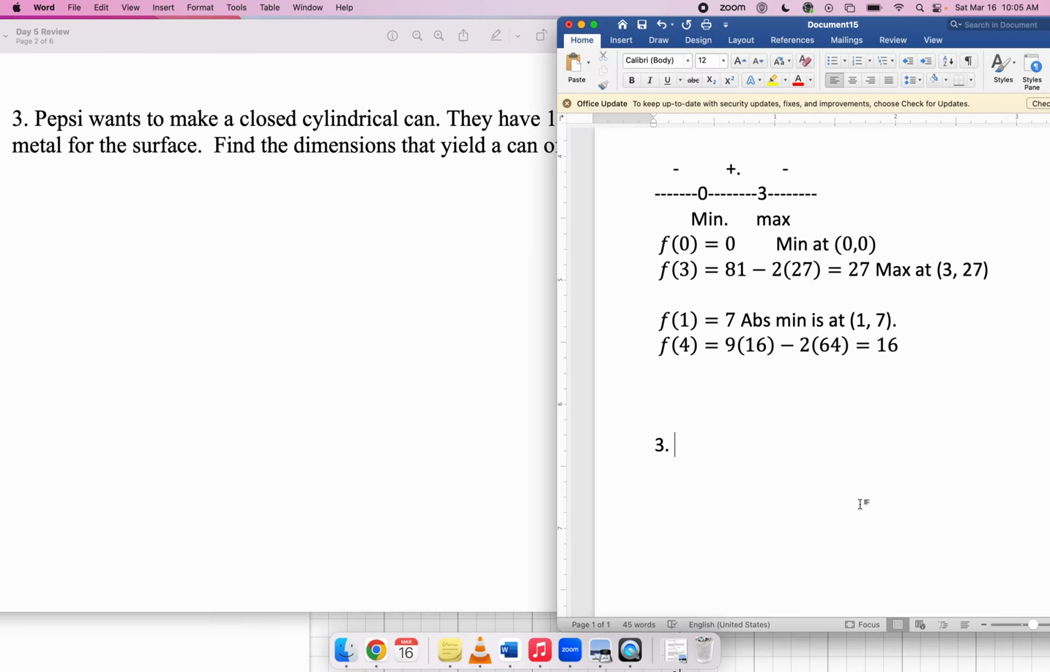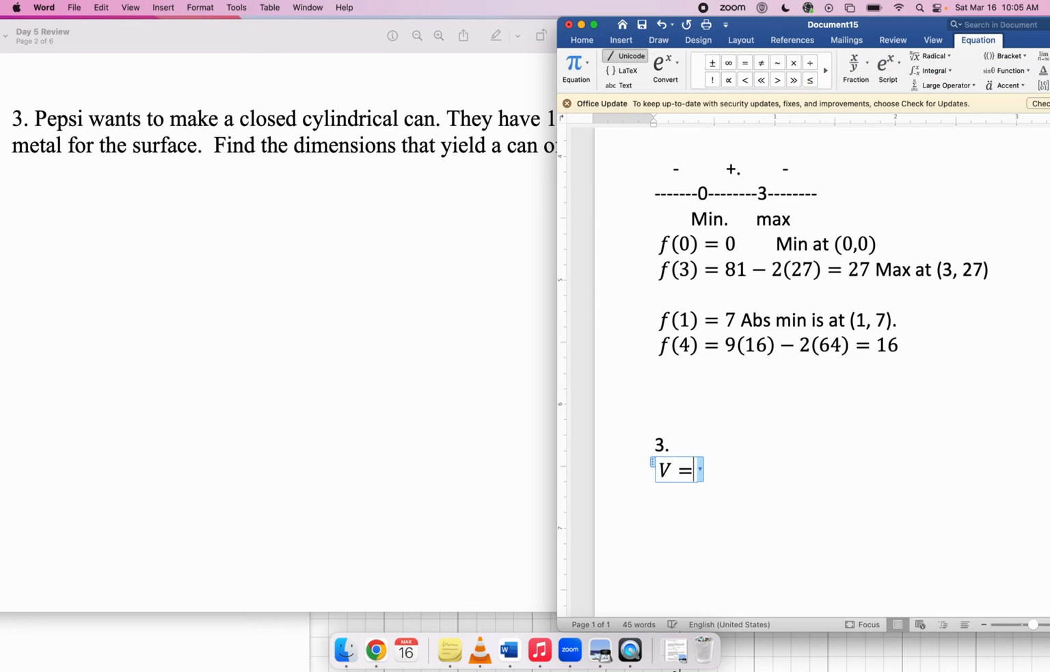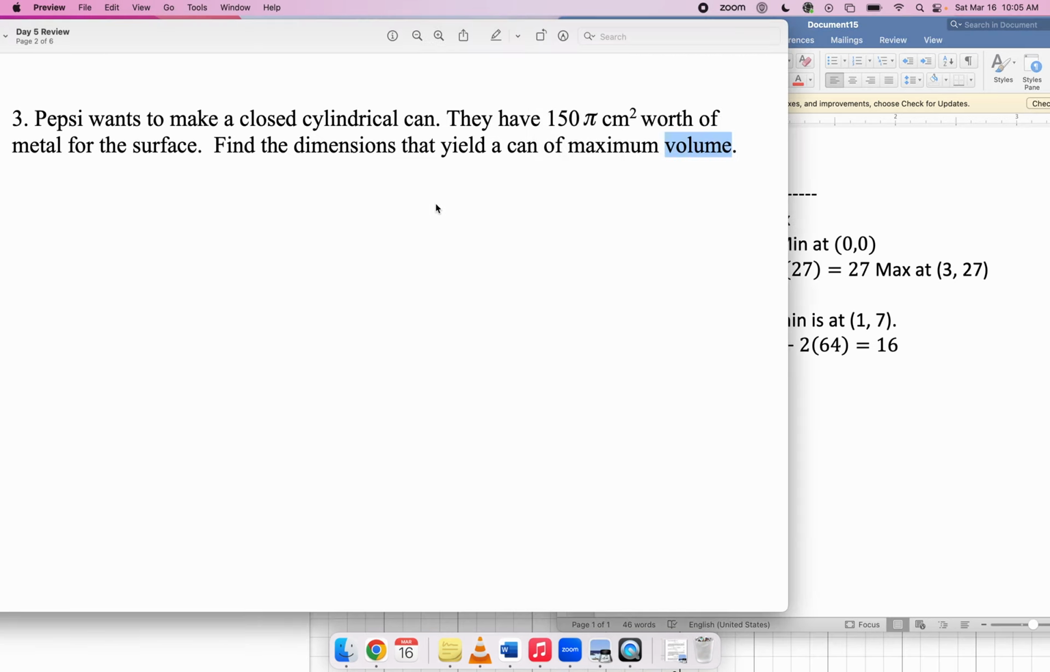So my objective function is just the volume formula for a can, for a cylinder, which is pi r squared h. So you want to find the maximum value of this function. But this function depends upon two variables, r and h, so we have to eliminate one of them. That means we have to use the constraint. What's the constraint? It's that the surface area must be 150 pi.